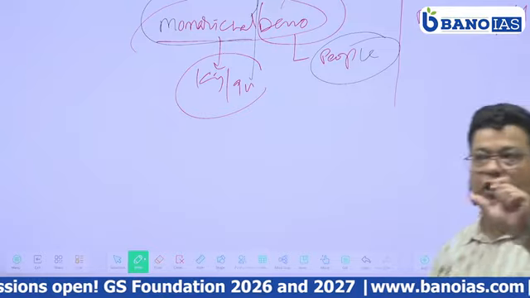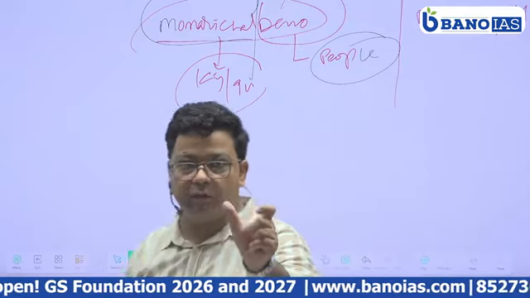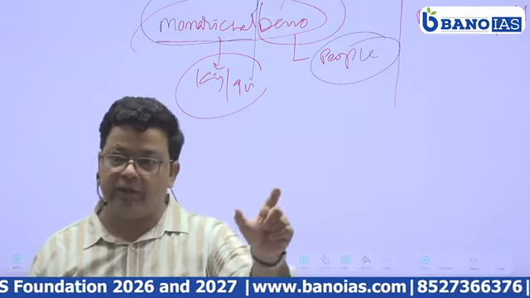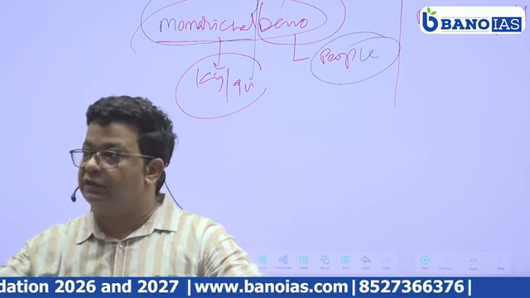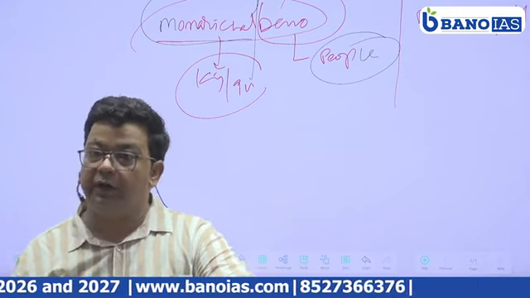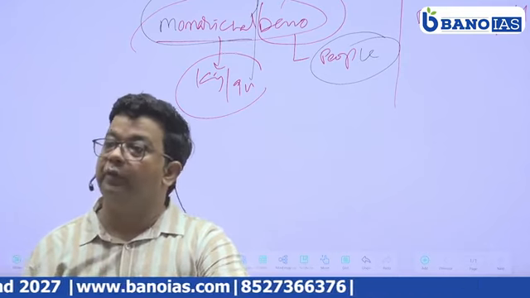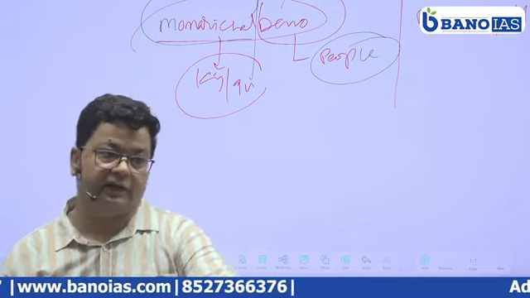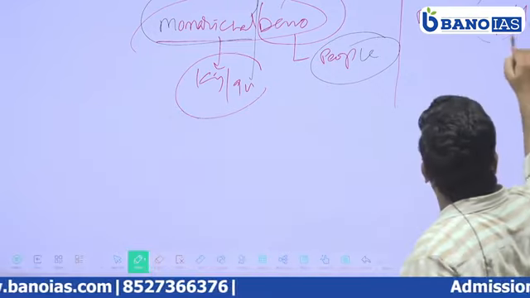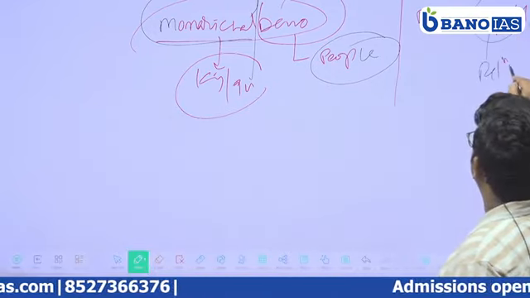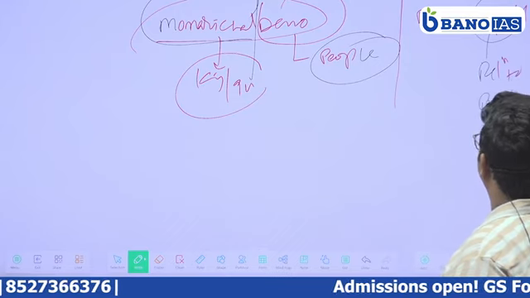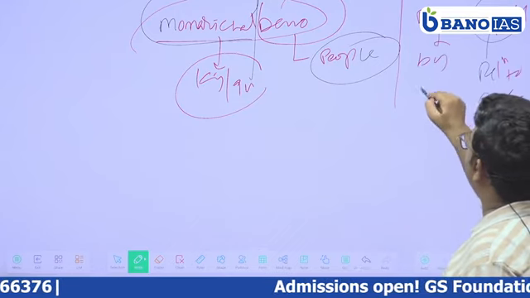Now when we talk about the democratic republic, we are talking about democracy, which means by the people. And when we talk about the republic, what do we mean by republic? Position should not be hereditary. Republic means related to the public, and democracy means by the people.